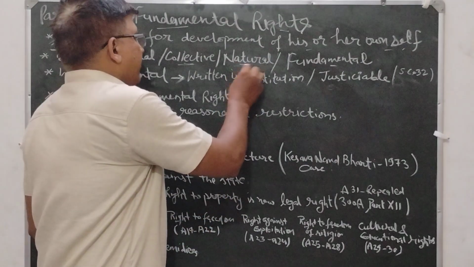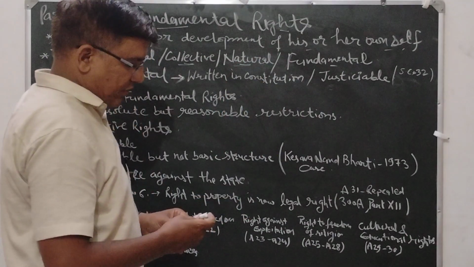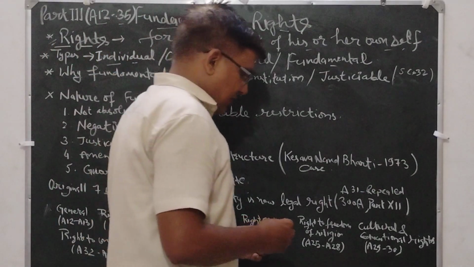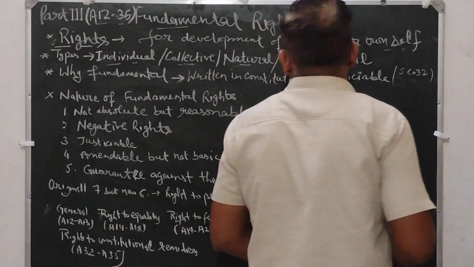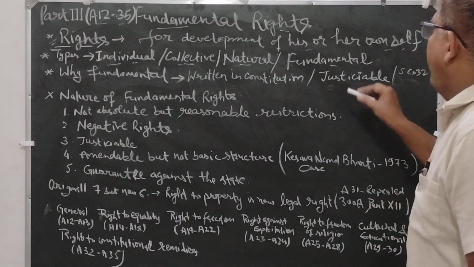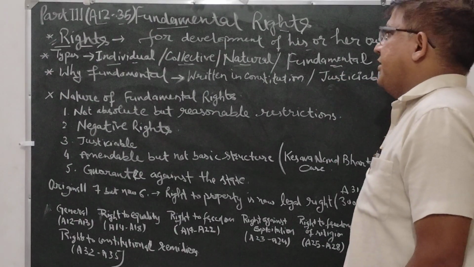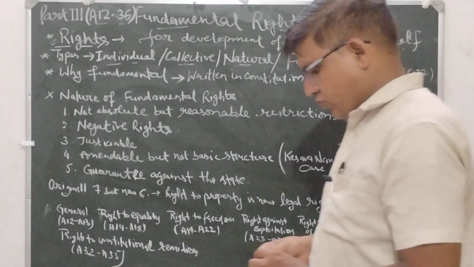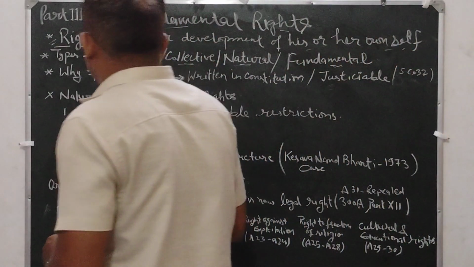Natural rights are the universal rights, like good air, a better life. And fundamental rights: these rights are given by the state to its citizens.